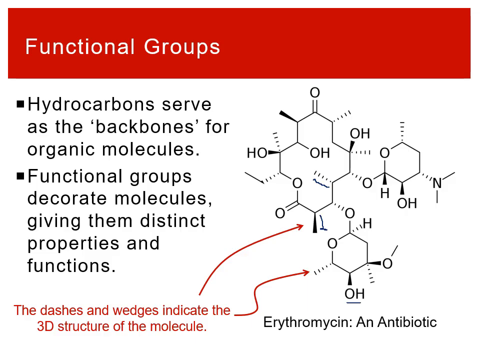So we can see there's a lot of carbon and hydrogen, kind of carbon backbone, hydrocarbon skeleton, if you will, that has a lot of oxygens kind of decorating it. And so what we want to do is kind of think about what properties those oxygens impart as we start to look at other functional groups. But importantly, the backbone, the skeleton, the actual structure of the molecule, all these linkages in here are held together by hydrocarbon portions of the molecule.